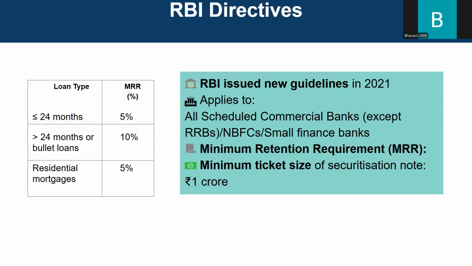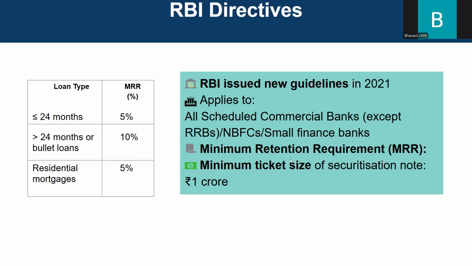Next, we look at the RBI directives, that is the RBI guidelines, to keep this securitization safe and simple. See, RBI has issued new guidelines in 2021 and it applies to all scheduled commercial banks except for RRBs. It is also applied to the NBFCs, that is non banking financial companies, and the small finance banks. And here we need to look into two things: the minimum retention requirement, that is MRR, and minimum ticket size.